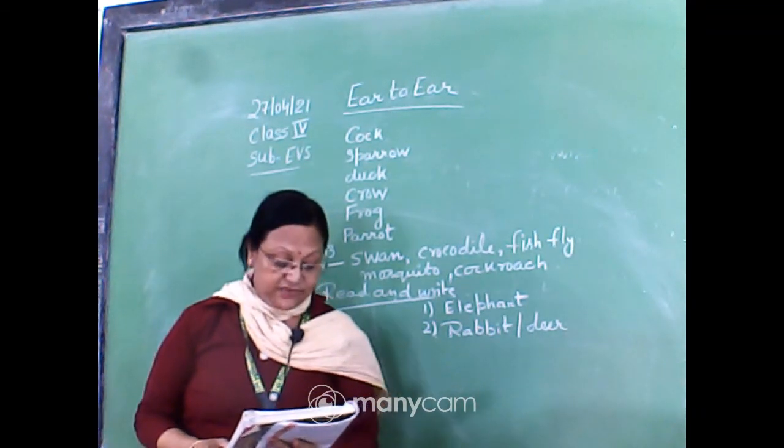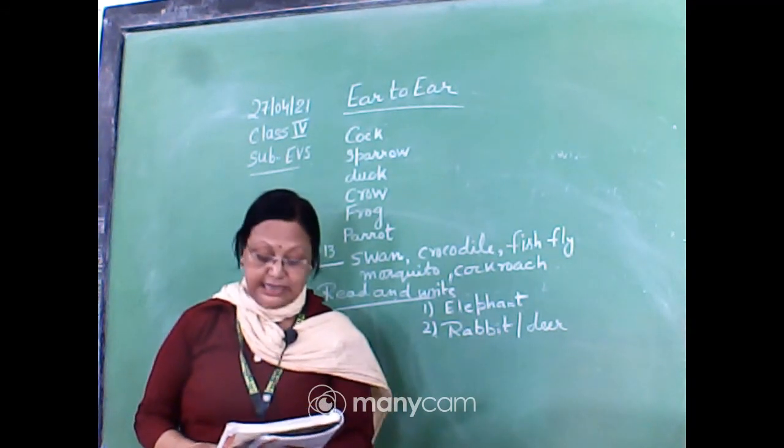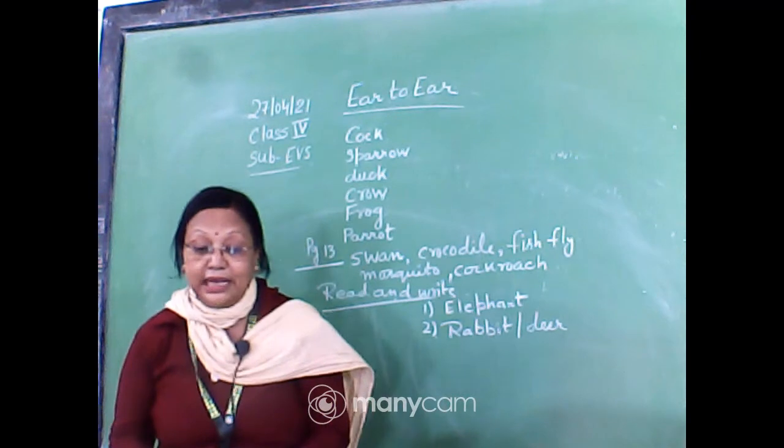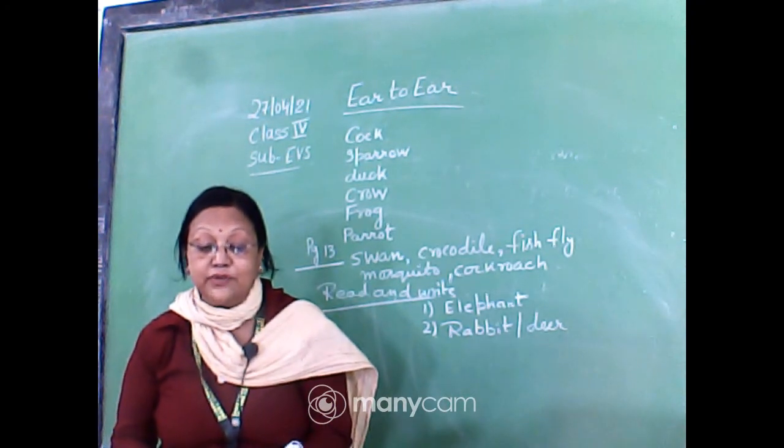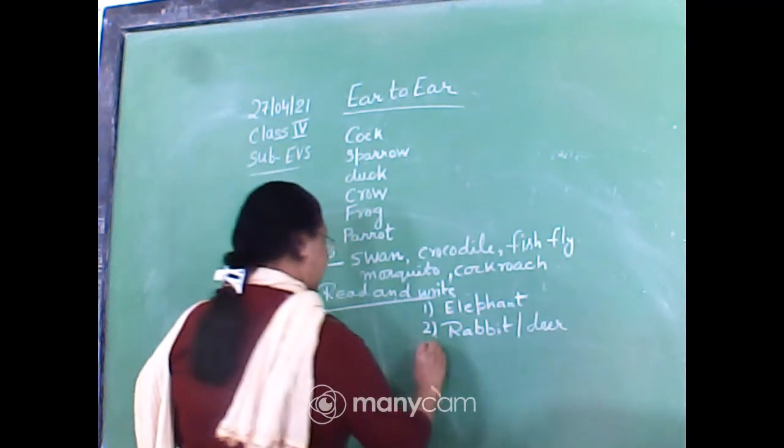Okay. Next one is an animal with ears on the top of its head. Vishnu, what would it be? This is also rabbit. Yes. So the third one is again rabbit.